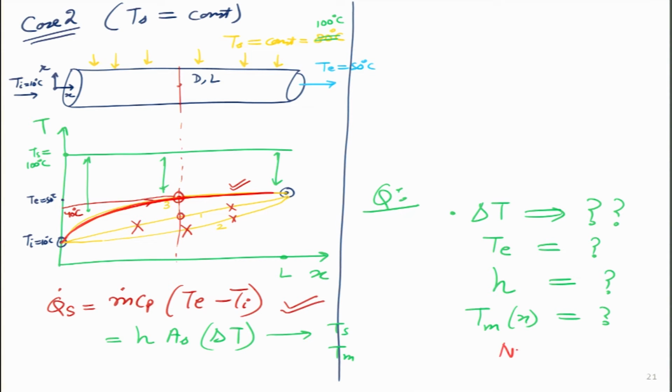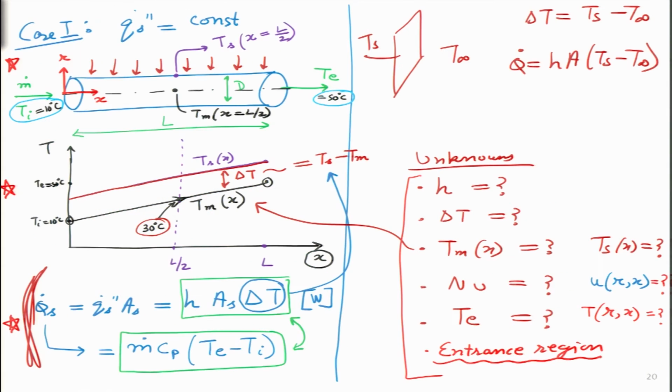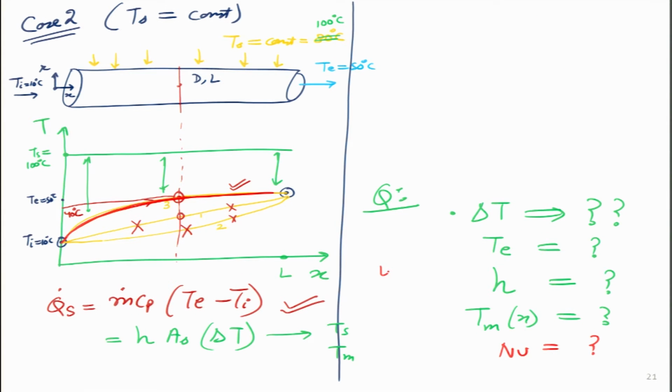Now, what is the value of Nusselt number over here? All these questions we have asked on the previous slide, all these unknowns, we will have to ask the same thing over here. How will velocity vary as a function of radius, the radial direction and the x direction? How will temperature vary over here, and what will be the effect of the entrance region?